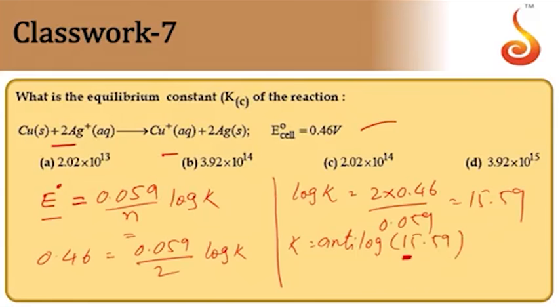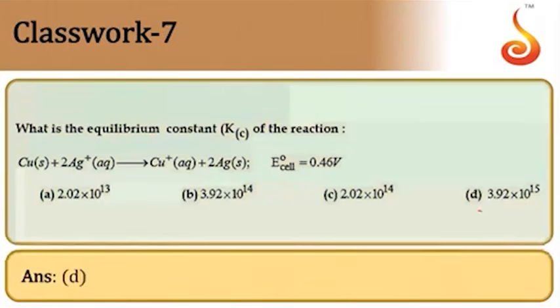It comes to 10 to the power of 15, close to that. So the option must be D here, because we got 15 point something, so 10 to the power of 15 will be there. So the answer is 3.9 into 10 to the power of 15. Answer option D. So D is the answer.